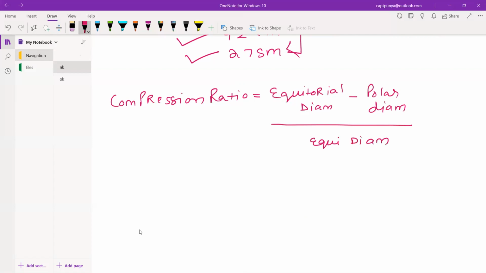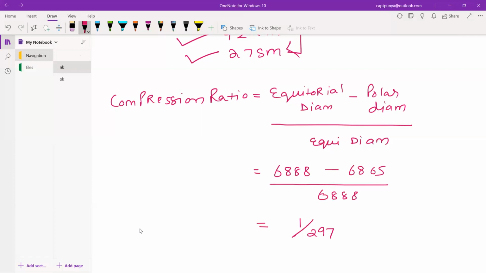Okay, so this is our compression ratio. So let us just put the value. We know that this is 6888, this is 6865, divided by 6888. Guys, now this comes out to be 1 upon 297. If you calculate this, this comes out to be 1 upon 297.